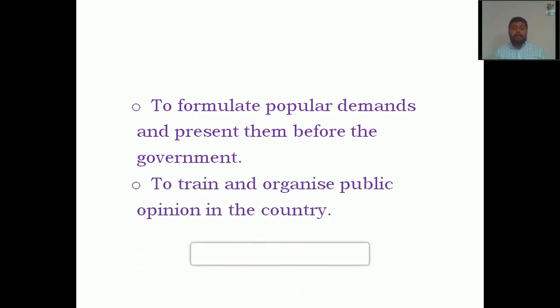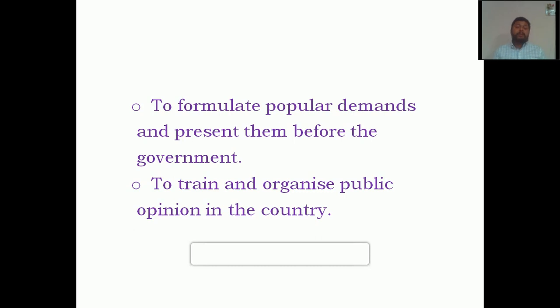And the last aim of the Indian National Congress was to train and organize public opinion in the country. As we have seen in the first chapter, on the First War of Independence in 1857, one of the drawbacks, one of the reasons behind the failure of the First War of Independence, was that there were no leaders to take up the leadership.